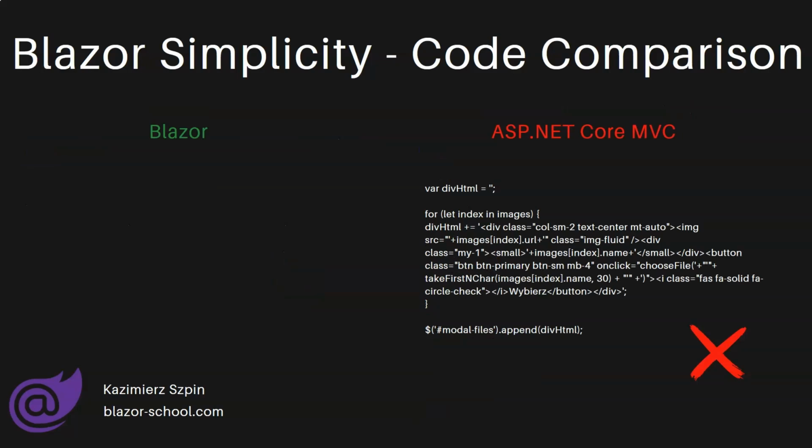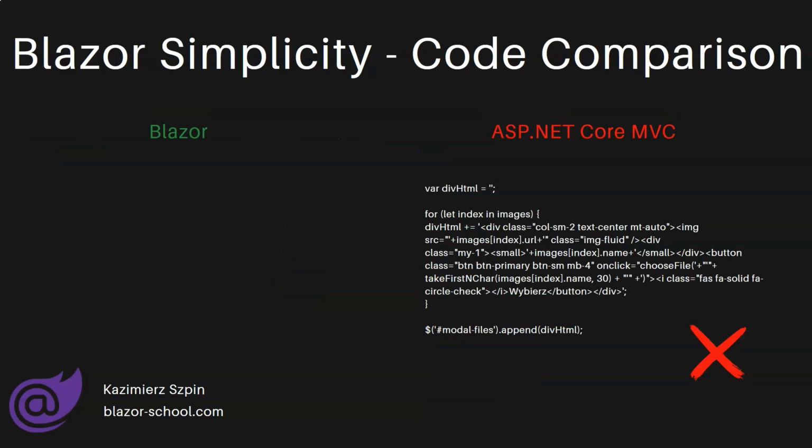Similarly, if we want to display, for example, available photos from the application on a modal window or build any HTML based on a string, this is how the implementation looks in ASP.NET Core MVC. Of course, we create everything here in JavaScript, and as you can see, it is quite unreadable and easy to make a typo or error here. So, we have a variable here where we will build the string. Then we loop through all these photos in a for loop and concatenate such complicated code connections to build our div, which we then display in the view.